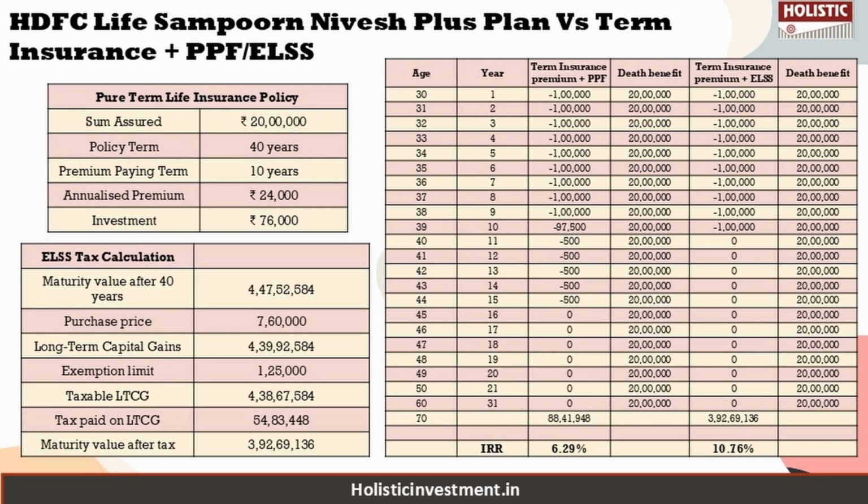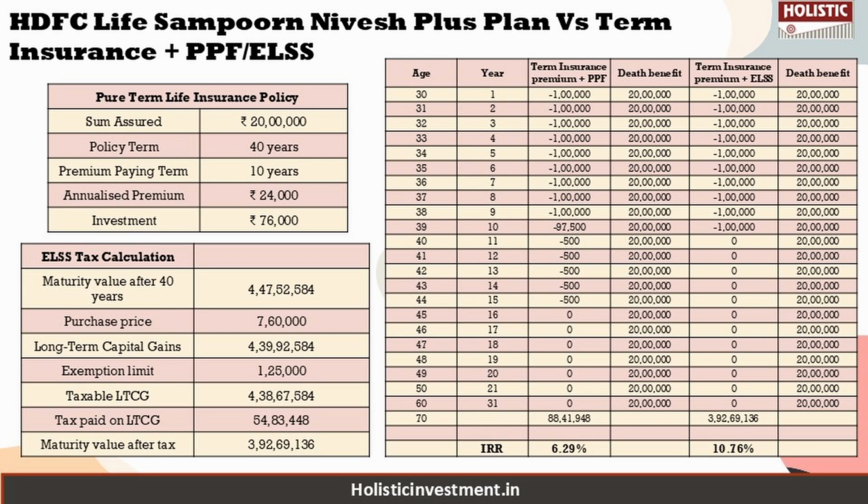If you want a low risk option, you can opt for public provident fund. So over 40 years, the 76,000 annual investment in PPF grows to 88.41 lakhs, yielding an IRR of 6.29%, which is completely tax free.